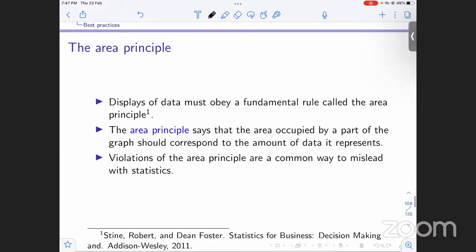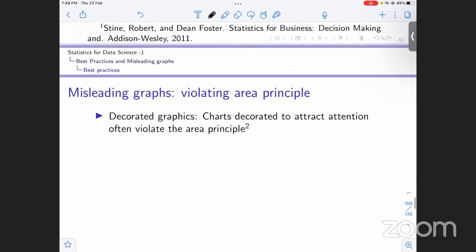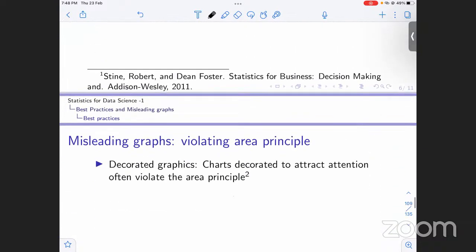Okay, now moving ahead, there are some other violations that happen, that are misleading graphs. Basically, you see there are some decorated graphs. These are charts that just want to attract attention. Let's call them fancy charts. They are not there for study. For example, if you go to a marketplace, there would be a fancy chart that would be showing